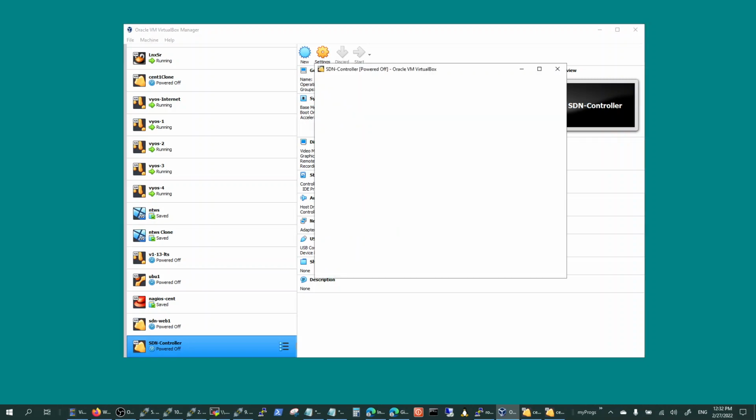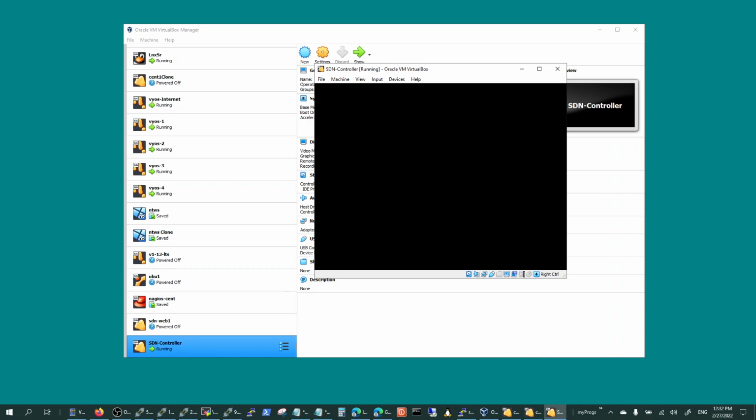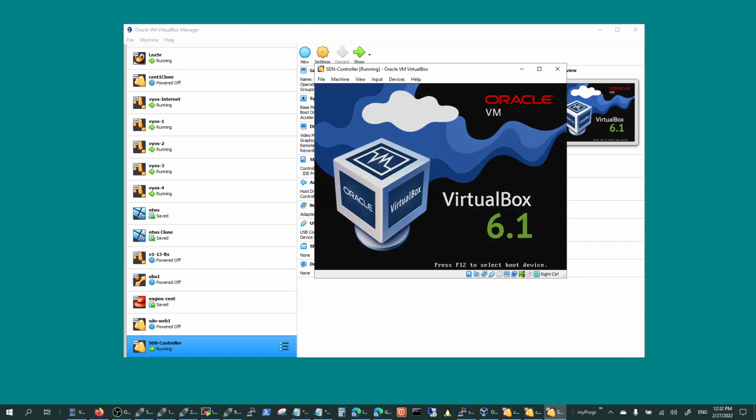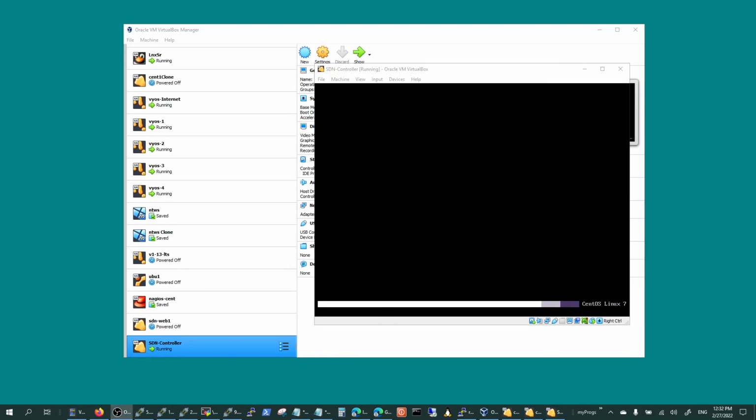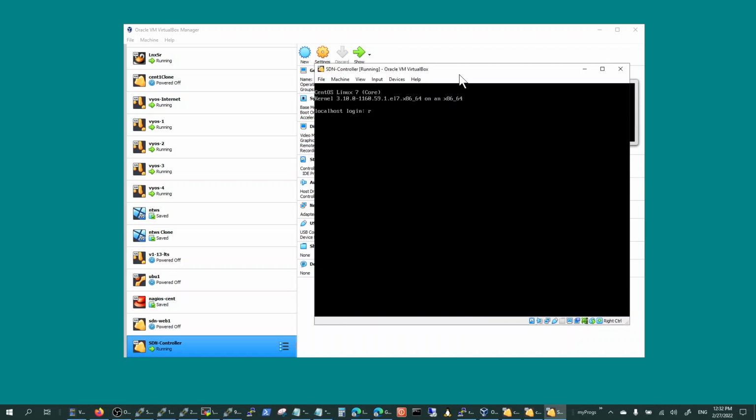Once your username password pops up, you can log in with the same credentials that you set for the web server. Make sure you can ping the web, which you cannot, because in the SDN web server you were connected to the internal one.